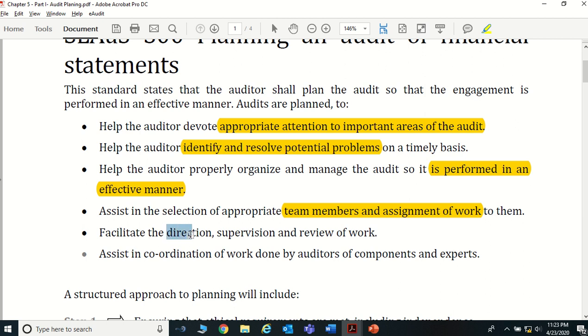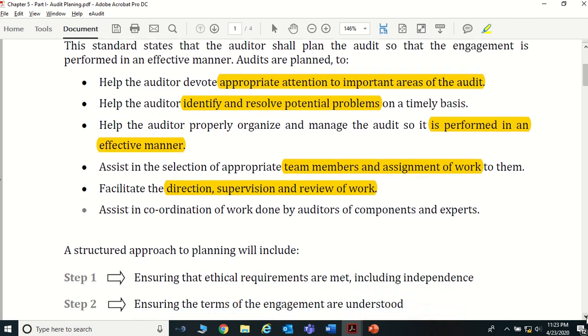And the next thing is, it gives a direction. When you have a particular audit plan, it facilitates supervision and review of the work as well, because you know at what point you are going to start the reviews, at what point you have to arrange your supervision over the audit, and at what time you want to do the final review. Likewise, you can have a particular time frame when you have an audit plan, and it assists in coordination of work done by the auditors of the components and the expectation.